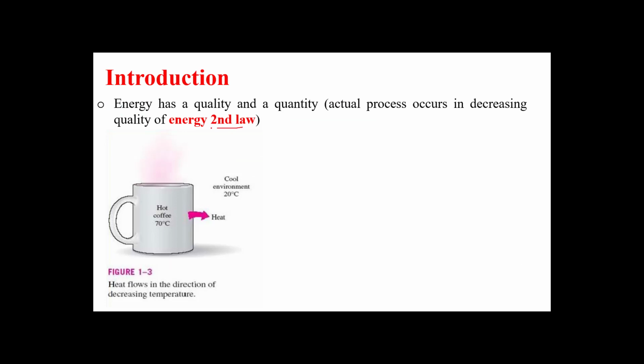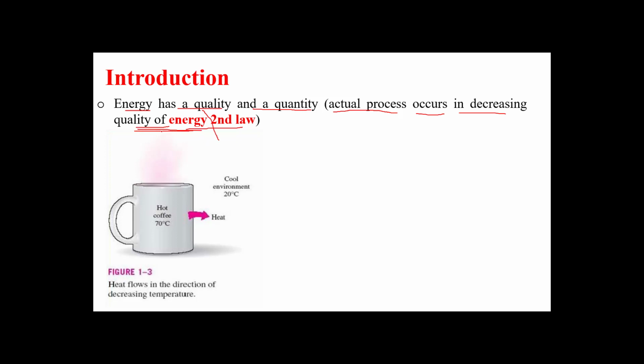The second law of energy or second law of thermodynamics: energy has a quality and a quantity. Or we can say that actual processes occur in the direction of decreasing quality of energy. This is the second law. Okay.